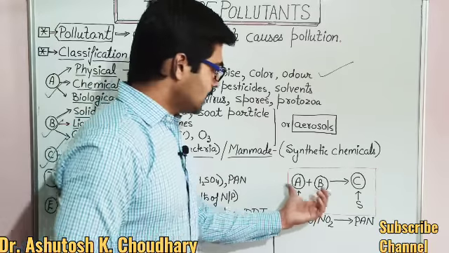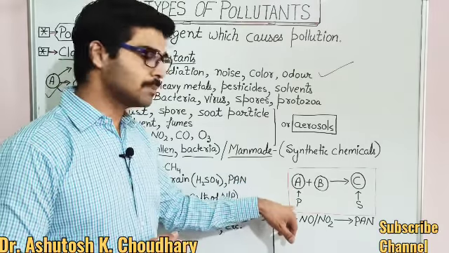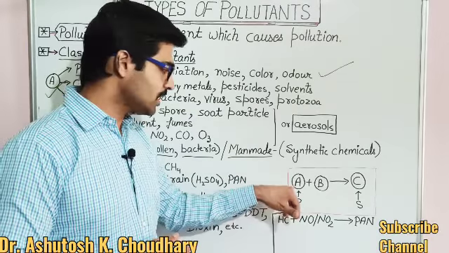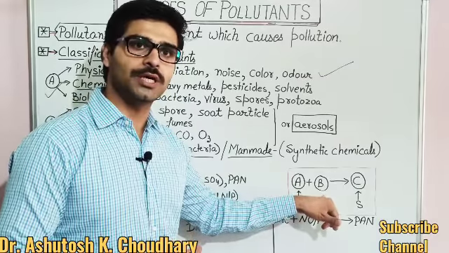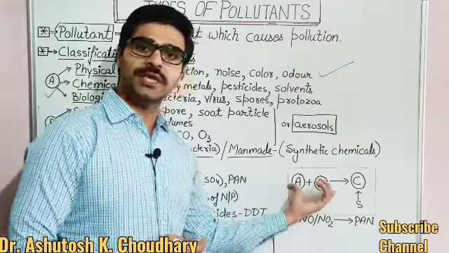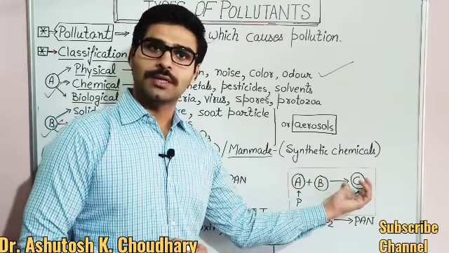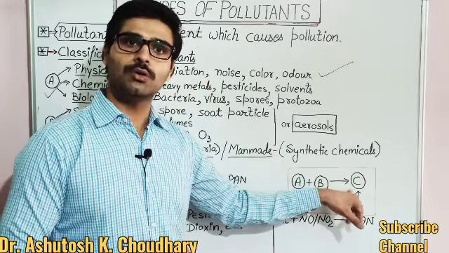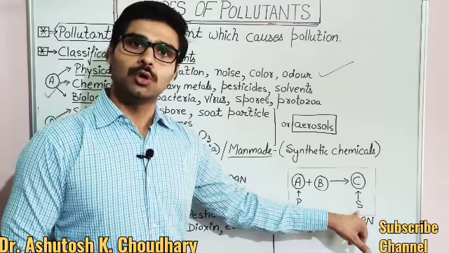Now try to understand this. Suppose component A is a primary pollutant and A reacts with component B. When two pollutants react with each other and form a third component, then this third component or pollutant is called a secondary pollutant.